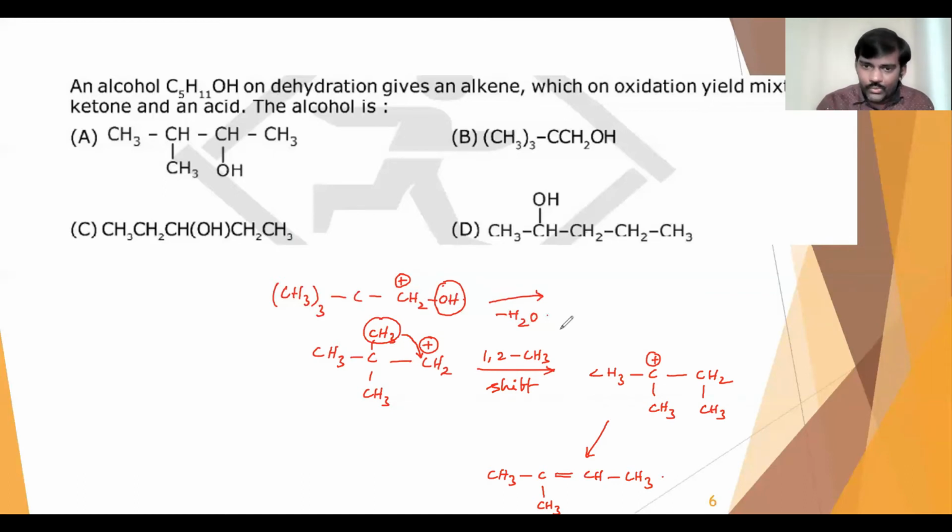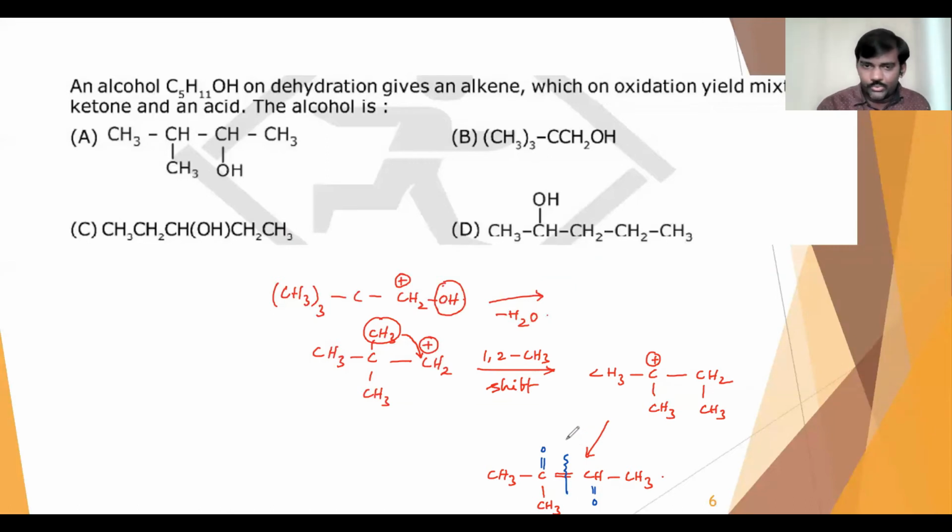So in the second compound also, on oxidation now, I have to do the oxidation here. When you do the oxidation, C double bond O will come here. And here it will become CH2O first, and later further oxidation gives you a carboxylic acid. So again in this case also it is coming, but it will take a little longer time.